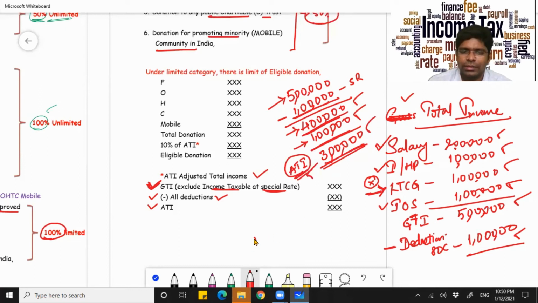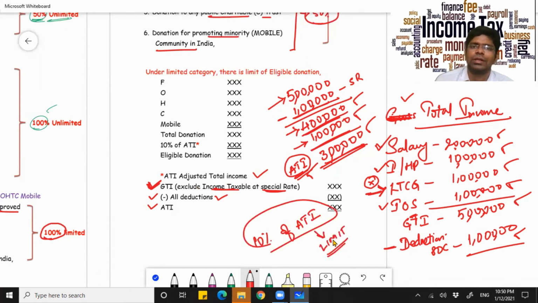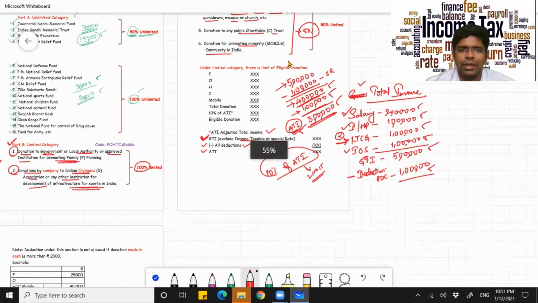Now, it tells you further 10% of adjusted total income. This is the limit up to which you can make contribution under Part B. Now, let's look at a small example.